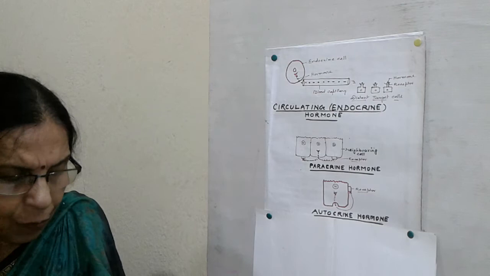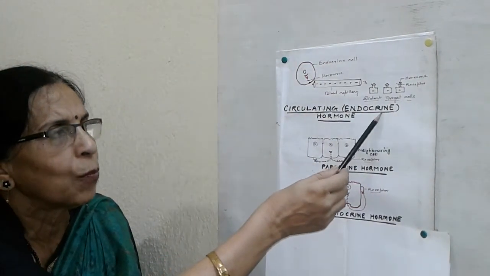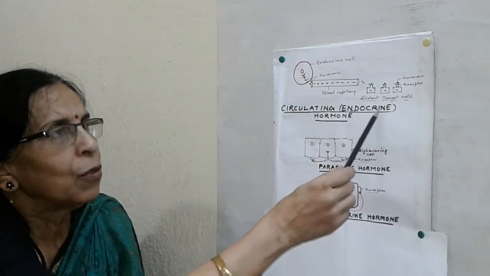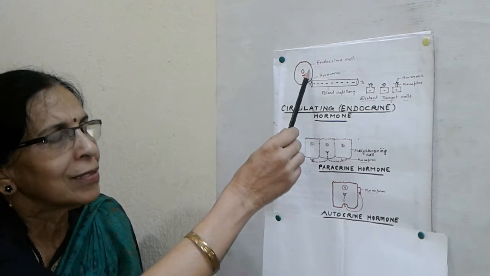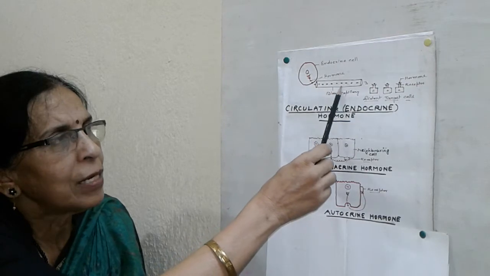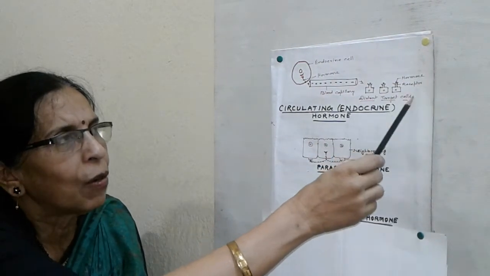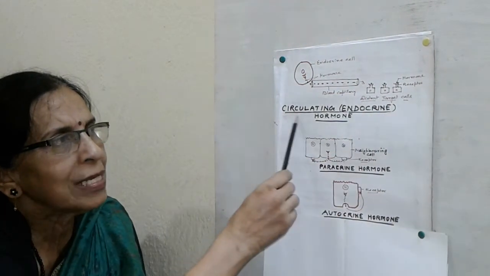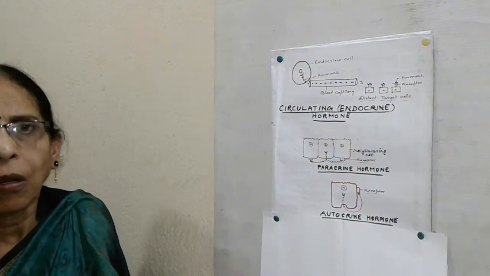And the second one is local hormones. Here you can see the circulating endocrine hormone, that is, the hormone secreted by endocrine glands. When an endocrine gland or a cell of an endocrine gland secretes a hormone, it is carried by blood to its target organs, the target cells of the organs. So it might be at some distant places. So it is circulating, and these two are the figures of local hormones.